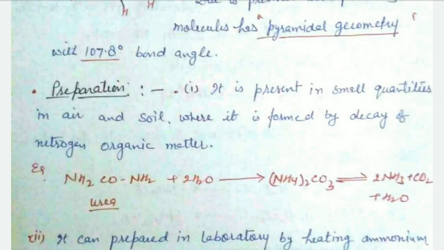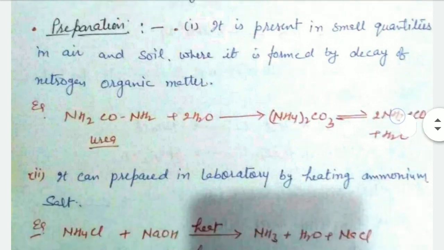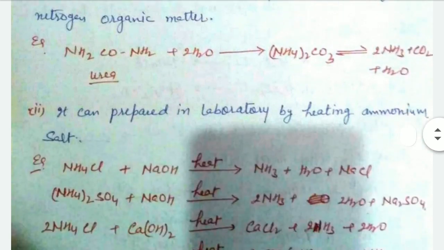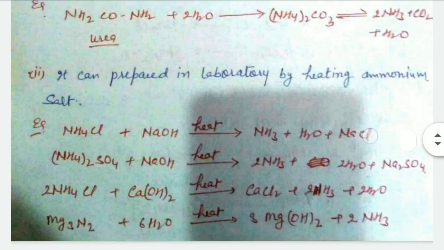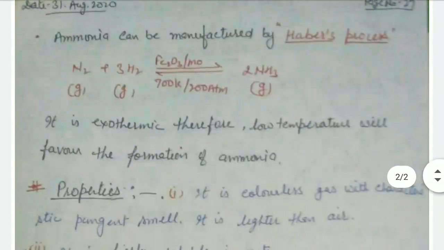Preparation: it can be prepared from urea, and also in the laboratory it can be prepared by ammonium chloride reacting with sodium hydroxide, ammonium sulfate reacting with sodium hydroxide, or ammonium chloride reacting with calcium hydroxide, and by hydrolysis of metal nitrides, right? Ammonia can be manufactured by the Haber process.